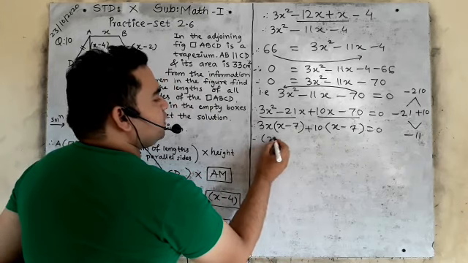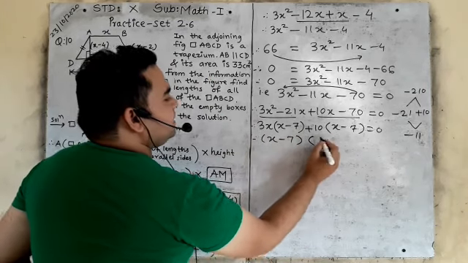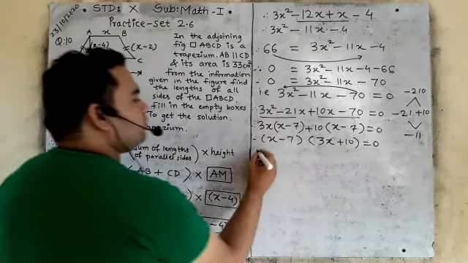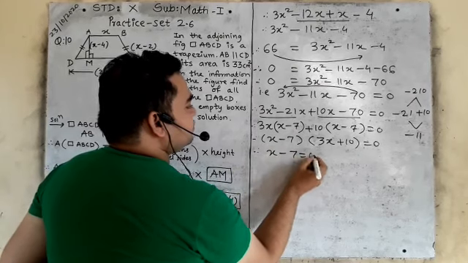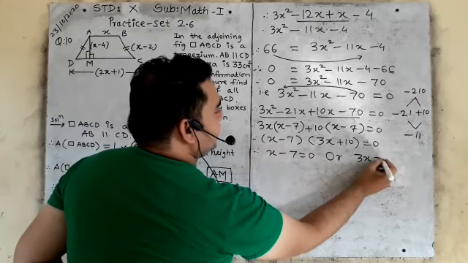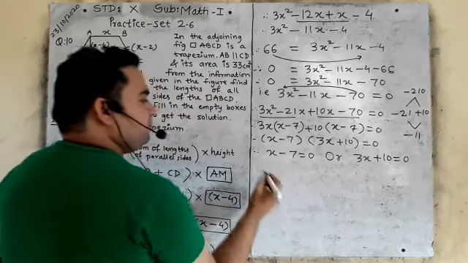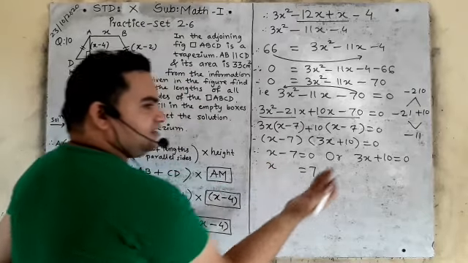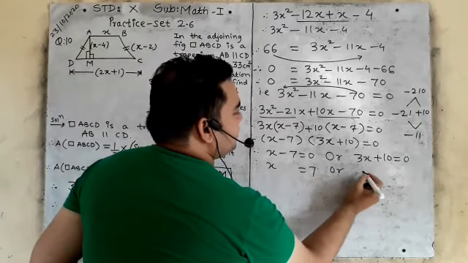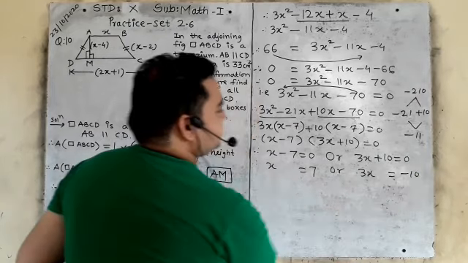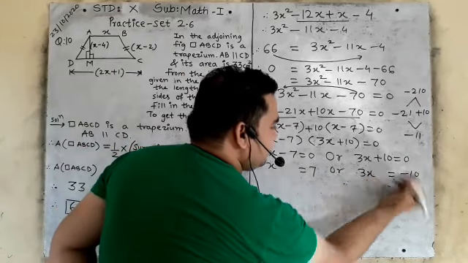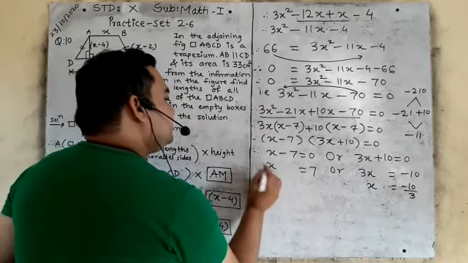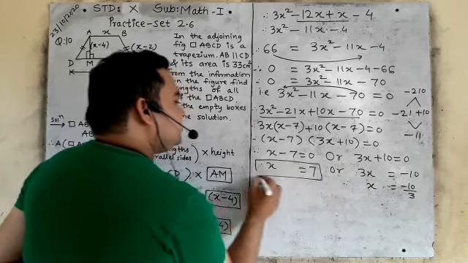Now which bracket comes twice? x minus 7, and what is outside? 3x plus 10 is equal to 0. Now we will solve further. x minus 7 is equal to 0, or 3x plus 10 is equal to 0. Therefore x is equal to how much? 7. This minus 7 will go to that side, plus 7. Or 3x is equal to minus 10. Now this 3 also will go there and divide it, yes or no?